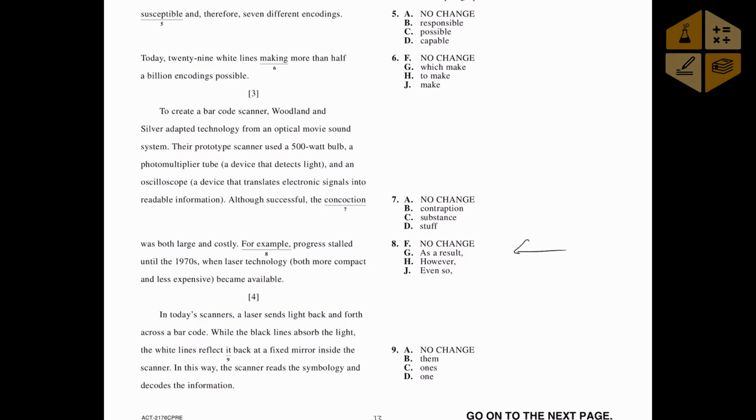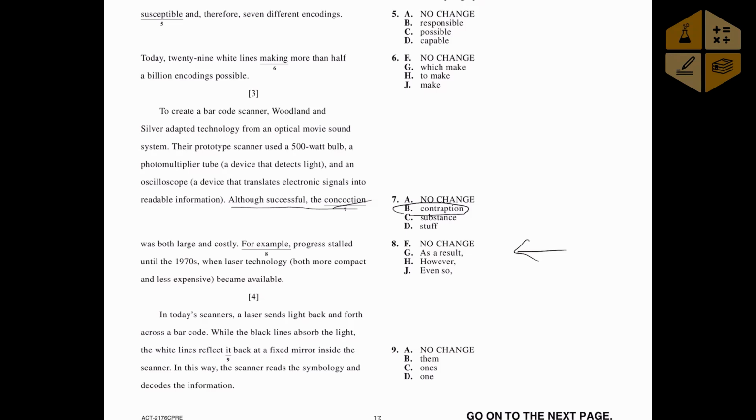Okay, so what you're looking at here is the old ACT, if you will, and the transition question is this one right here. It's number 8. So this whole passage is about the invention of the barcode scanner, okay? So the previous sentence says, although successful, the contraption, letter B right there, so I'll say contraption. So although successful, the contraption was both large and costly. This contraption is the original barcode scanner prototype, okay?